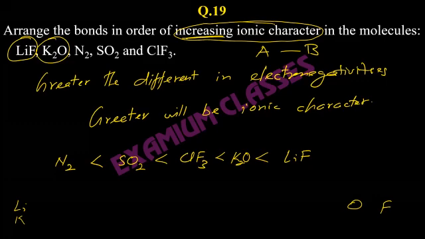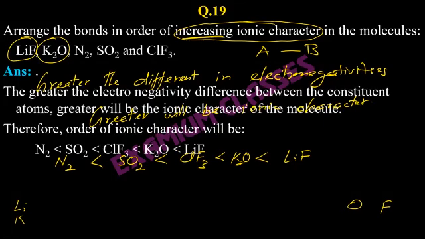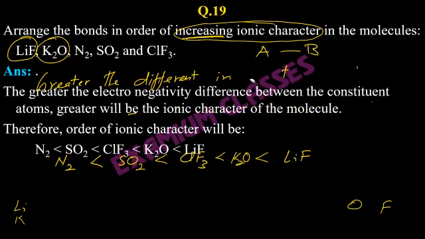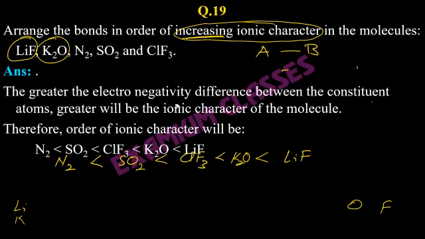So the higher the difference in electronegativities, the greater will be the ionic character. On that basis, we will place it in this order. So you will just need to remember the position of these elements in the periodic table. The farther they are, the greater will be the difference in electronegativity.